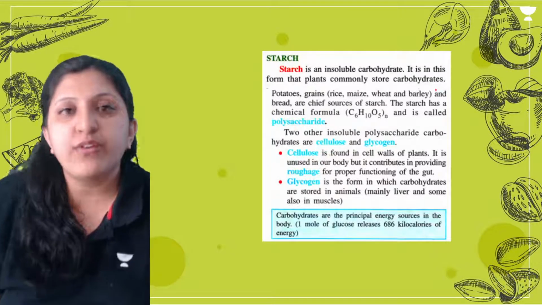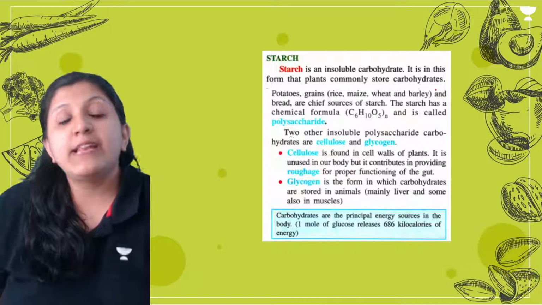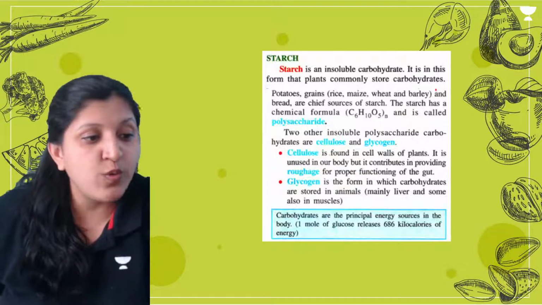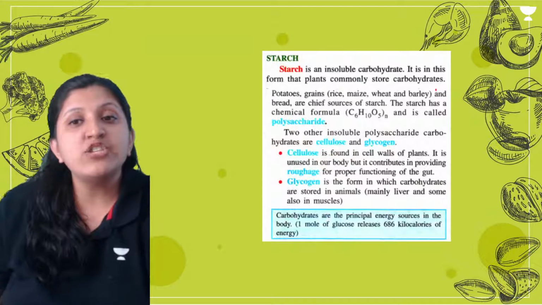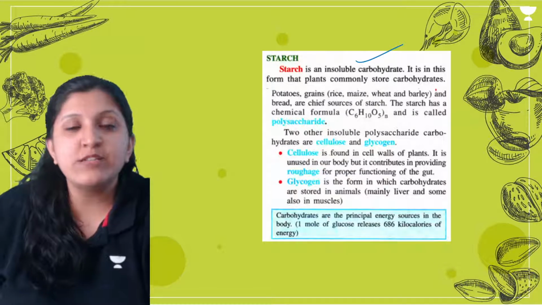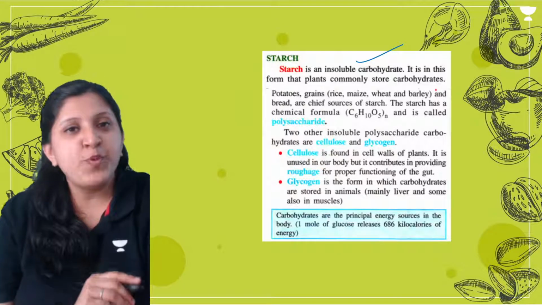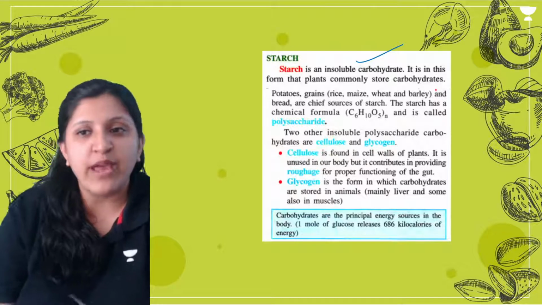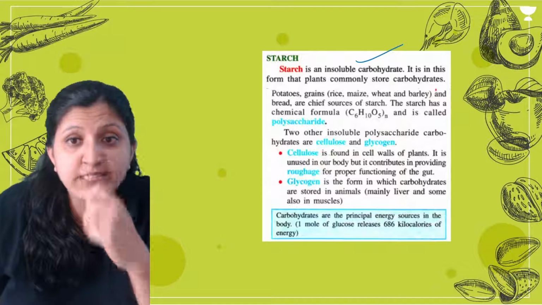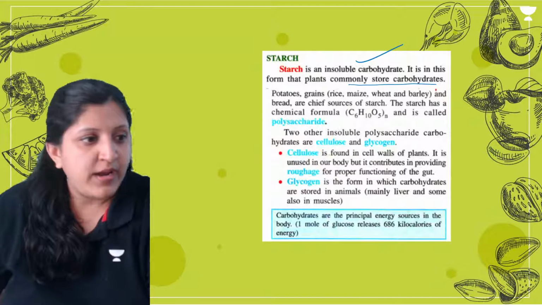In case of a starch, we saw the structure of a starch where I mentioned that more than 10 units of glucose are there. Okay, so starch is an insoluble carbohydrate. Why is it insoluble? Because not just 2 units of glucose are there, more than 10 units of glucose you can find in there. So it is in this form that plants commonly store the carbohydrate.